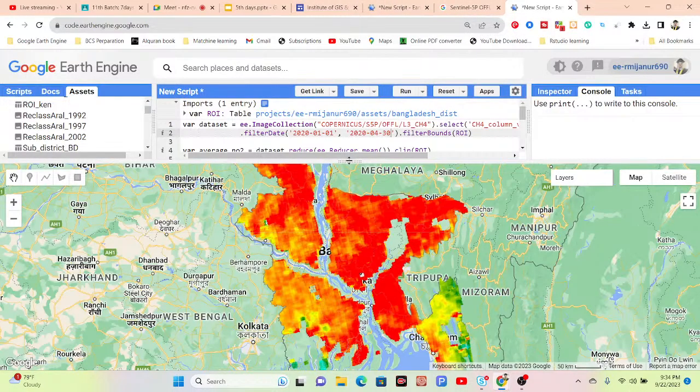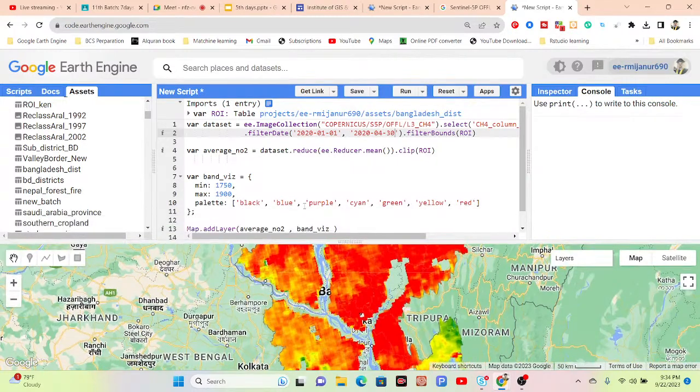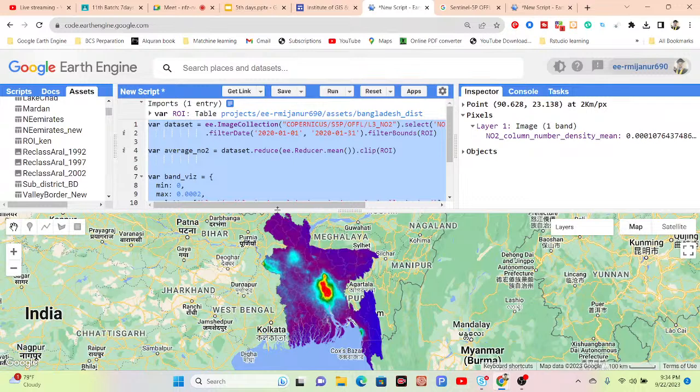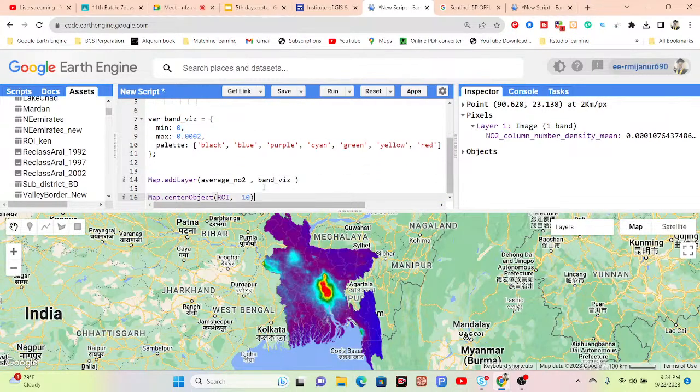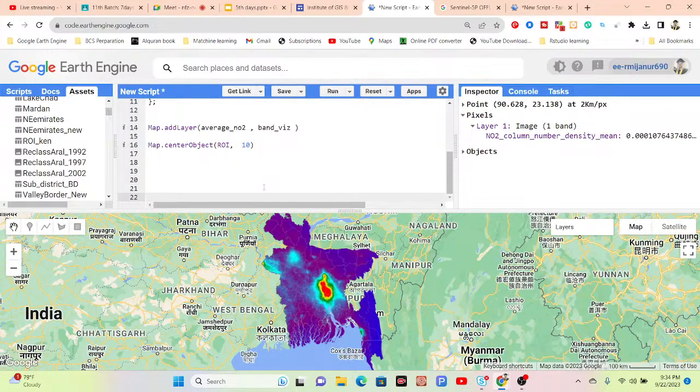Okay, so now I discuss how we can easily create a time series chart. Suppose you can see I created this nitrogen dioxide map. So now from that I calculate how we can easily make the time series chart, and also download the data in an Excel file. Suppose when the chart does not work, then we have to download the data in an Excel file. Okay, so let's go to the time series chart.